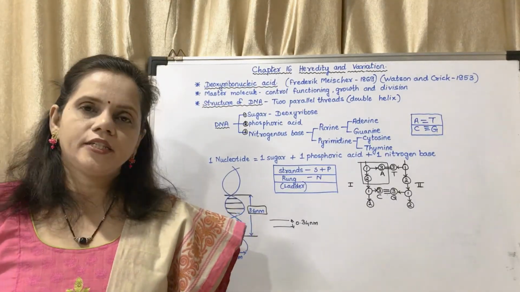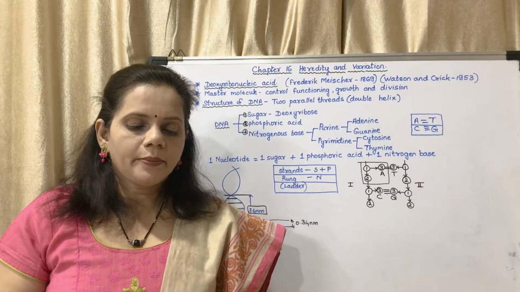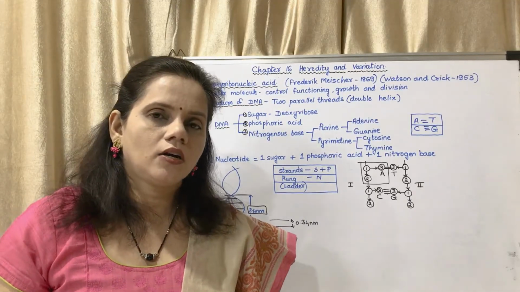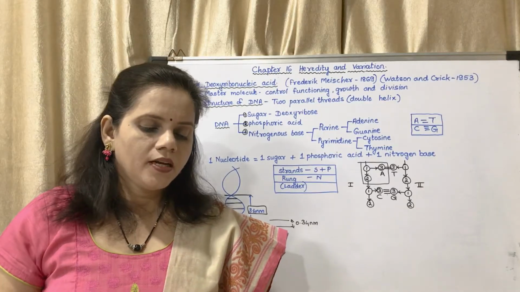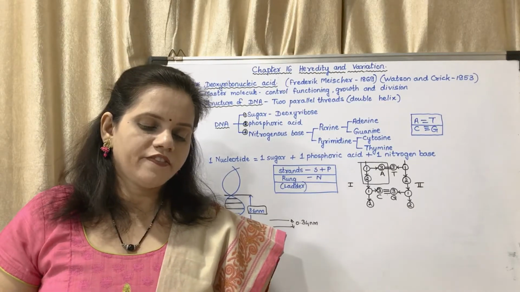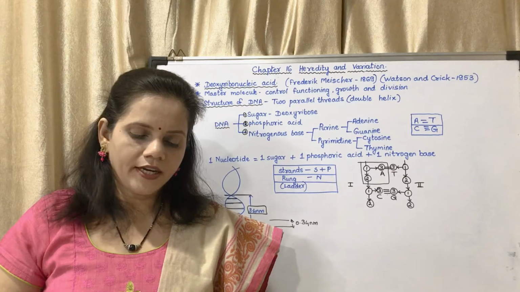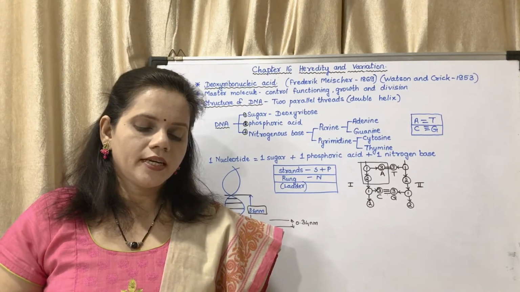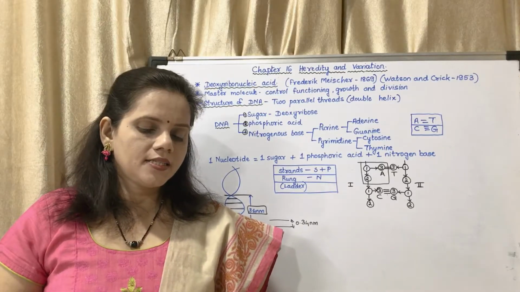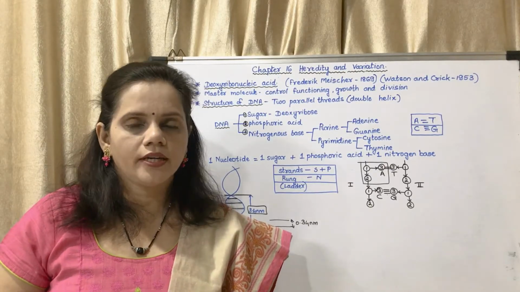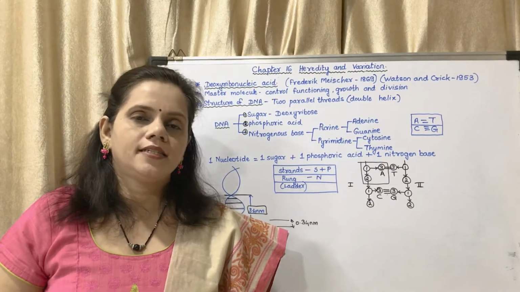Page number 182, gene. Segments of DNA molecules are called genes. You may underline, it is a fill in the blank question. Genes control the structure and function of the cells and of the body. Also, they transmit the hereditary characteristics from persons to offspring. Hence, they are said to be the functional units of heredity. That is a give reason.